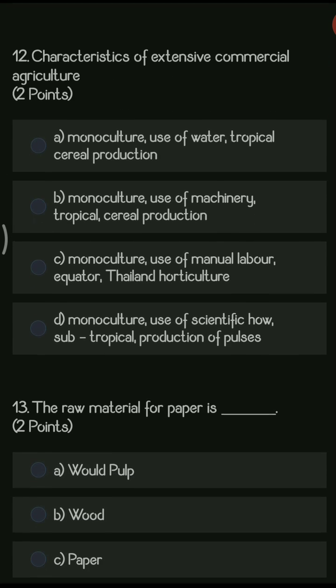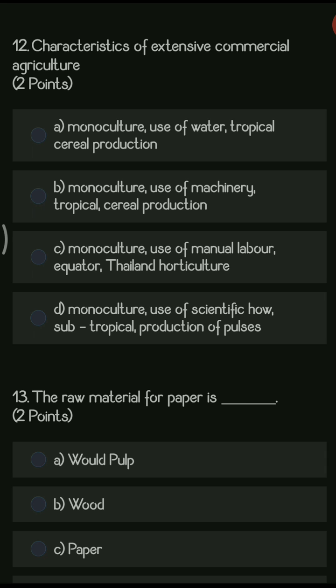Next question, characteristic of extensive commercial agriculture. So here you have so many options. If you want to carry out extensive commercial agriculture, you require only one crop, that is monoculture, but monoculture is there in all the options. Next is you require the use of scientific technology.